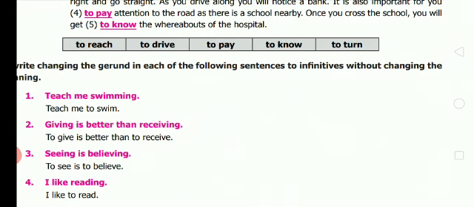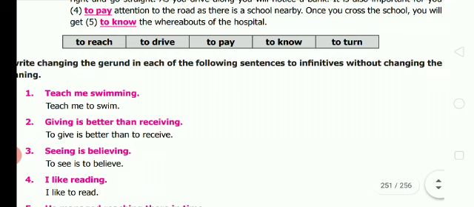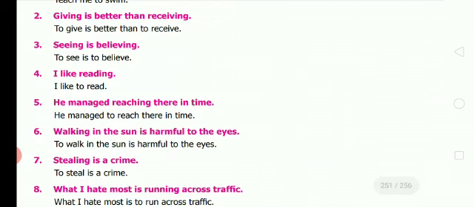That means without changing the meaning, you have to change the gerund to infinitive. That means to plus verb. Verb-ing will turn into to plus verb. Teach me swimming. What's the answer? Teach me to swim. Second one, giving is better than receiving. To give is better than to receive.